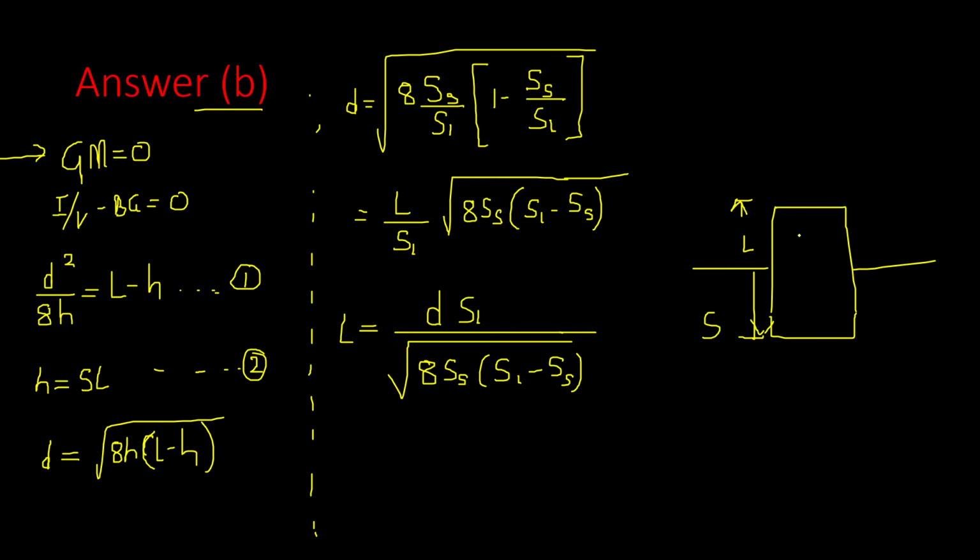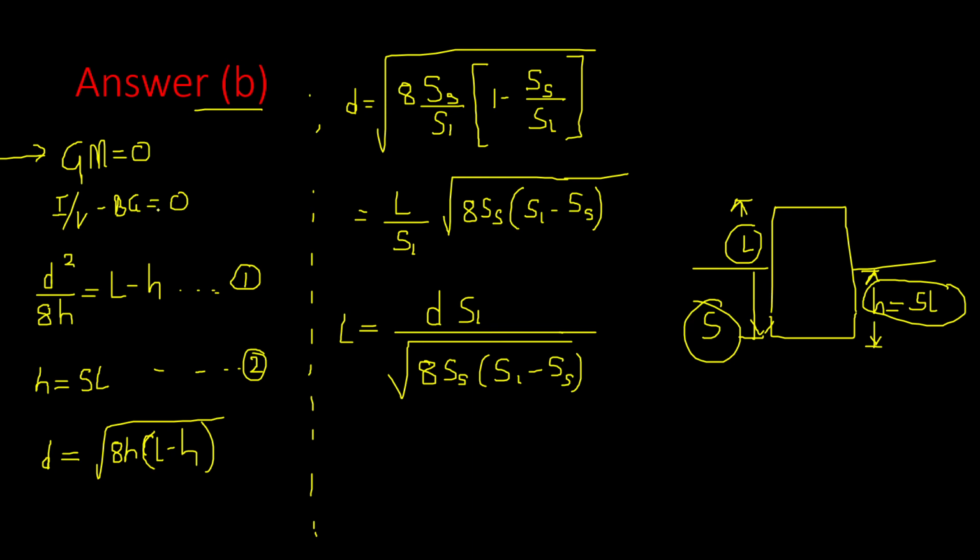This L is the total height of body, and this small h is the height of the body which is submerged, and this is equal to specific gravity of the liquid into the total height, that is L of the body.